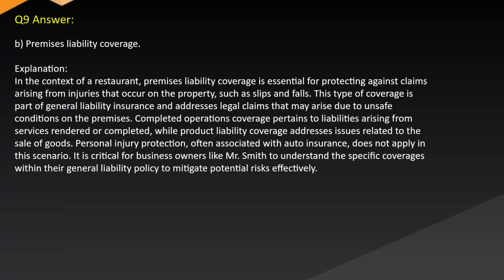Answer: B. Premises liability coverage. Explanation: in the context of a restaurant, premises liability coverage is essential for protecting against claims arising from injuries that occur on the property, such as slips and falls. This type of coverage is part of general liability insurance and addresses legal claims that may arise due to unsafe